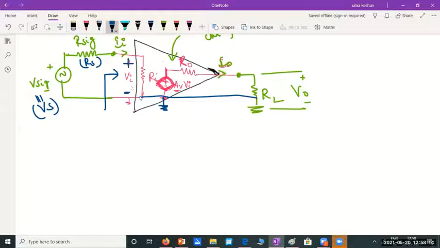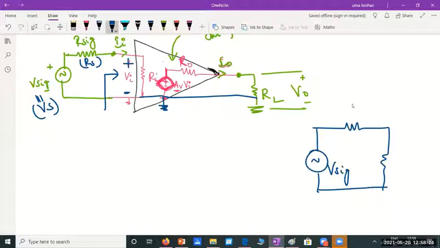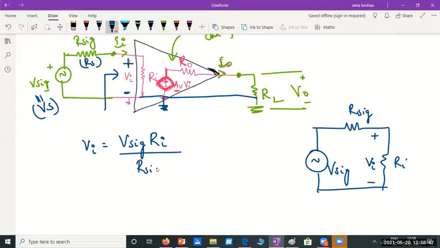Vi is the voltage across one resistor. See, it is as simple as this. This V sig is split across two resistors. One is R sig, the other is Ri. I am interested in finding what is this voltage across Ri. What would it be? Vi would be V sig into the resistance across which I should find the voltage, that is Ri, divided by the sum of the two resistors R sig plus Ri.